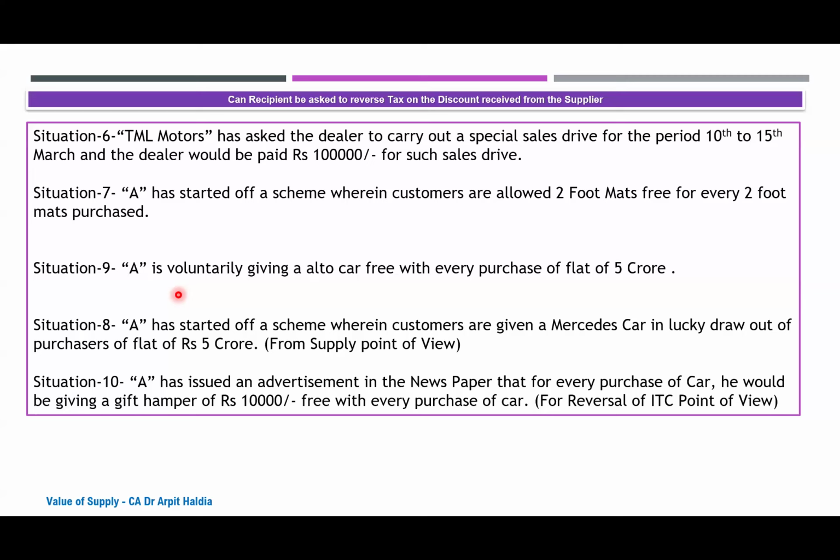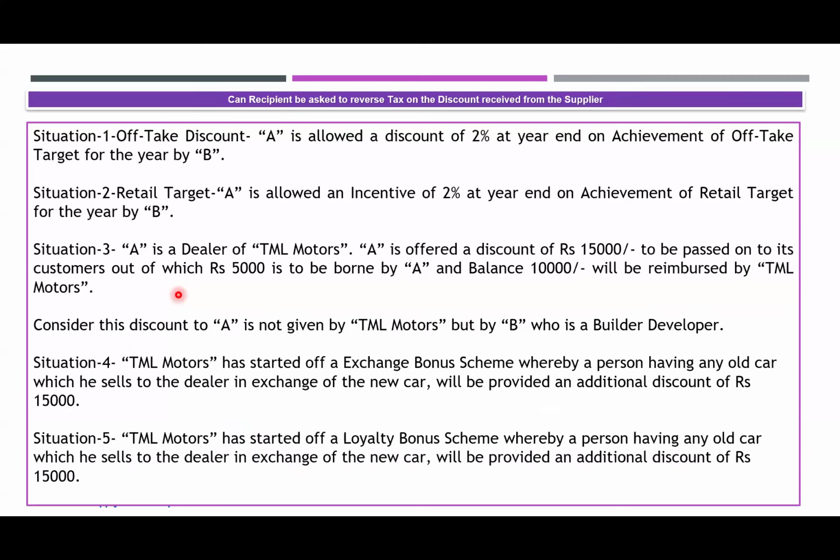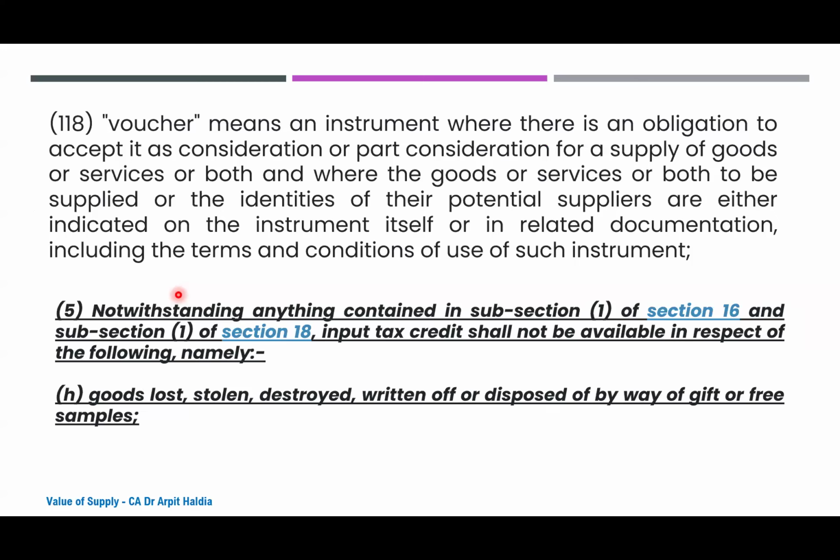But what does this say? There is a Supreme Court decision in the case of Sonia Jain, which I think says that it should be a completely voluntary activity. There should be no business consideration for something to be constituted as a gift. So there are two situations. First, whether at all section 17(5)(h) would be applicable, because it is saying goods, keeping the goods and services distinction aside. And second, whether at all it can be said to be a gift, or it is a condition to the contract.